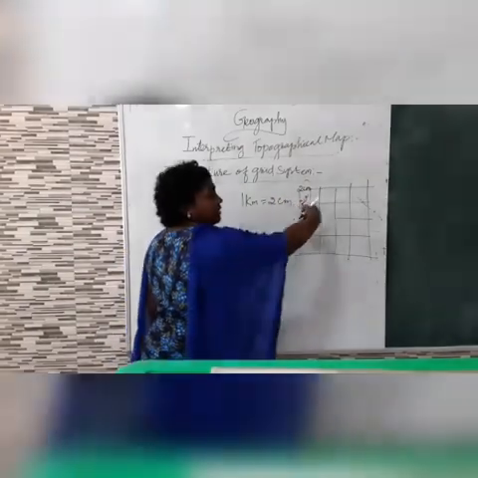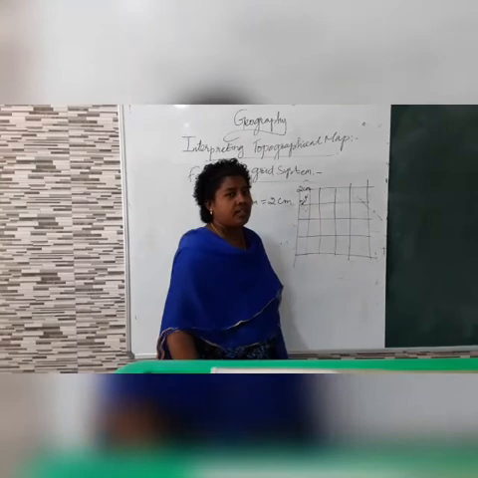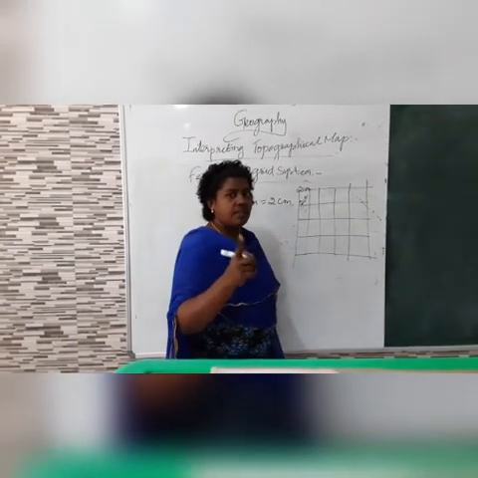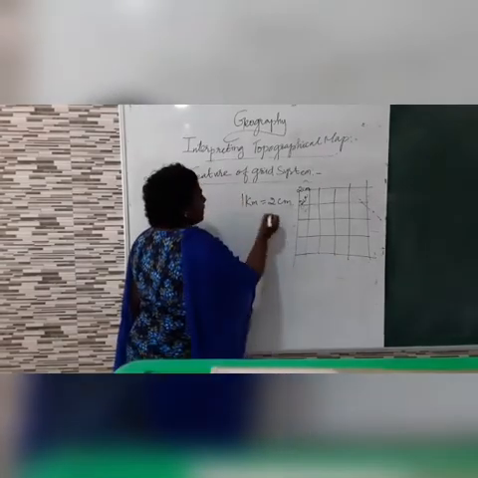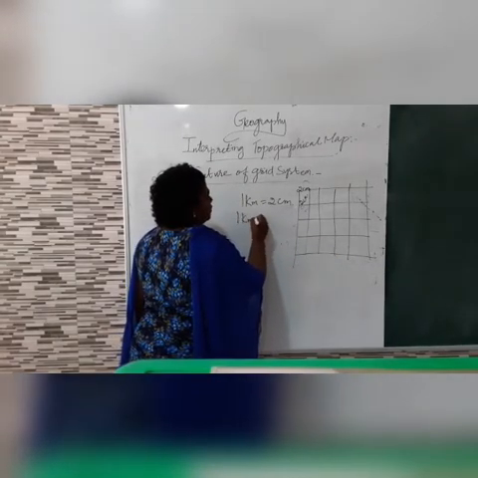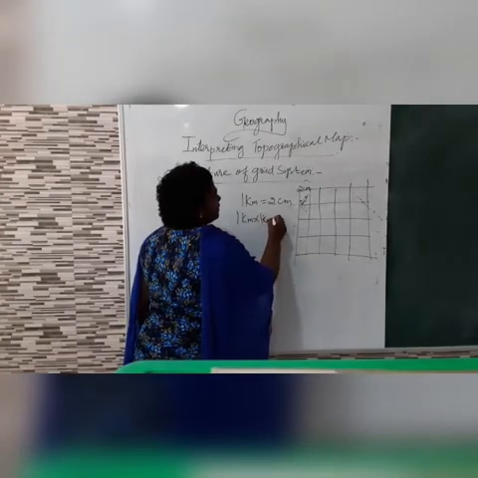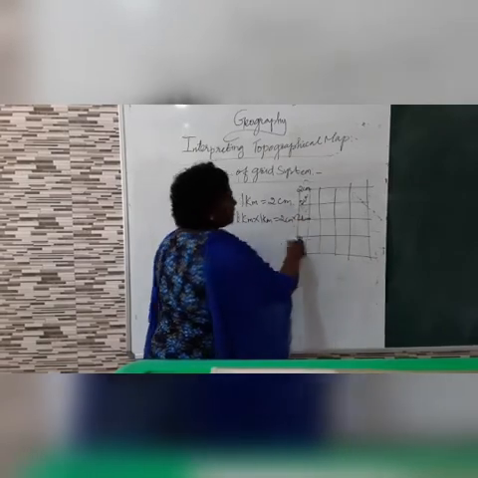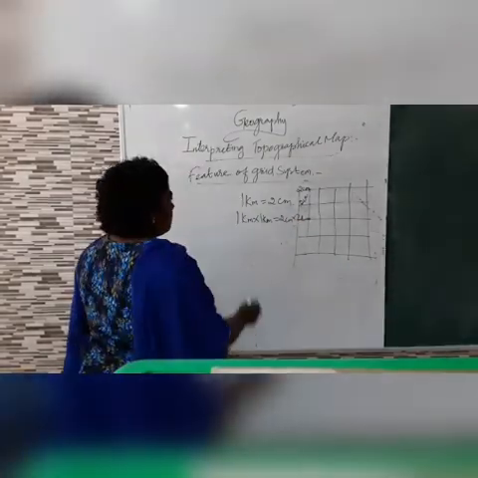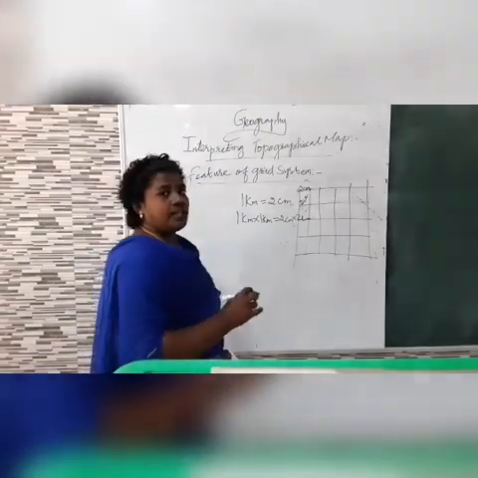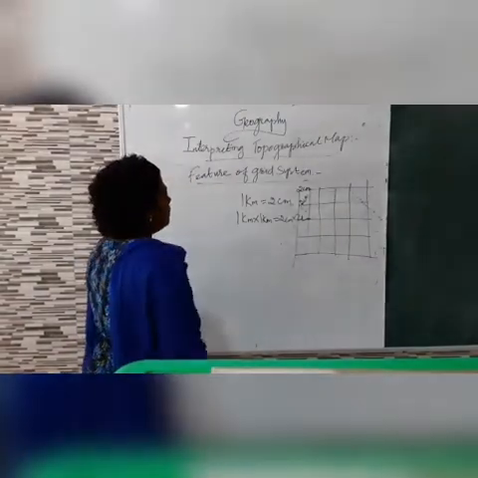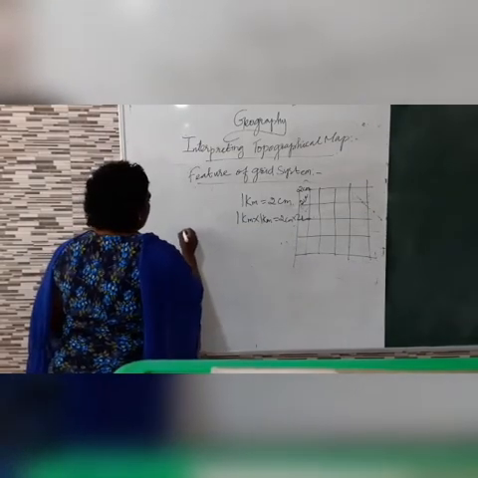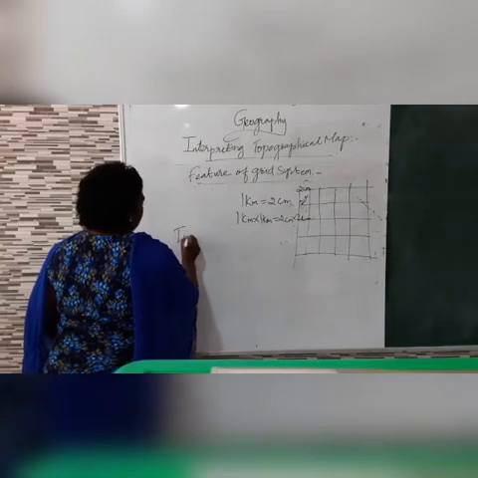As it forms a grid square, what is the area of a square? A into A. So 1 kilometer into 1 kilometer is equal to 2 centimeters into 2 centimeters. This is the pattern, or the method, of how we count the topographical map. Next, there are 2 types of grid references.